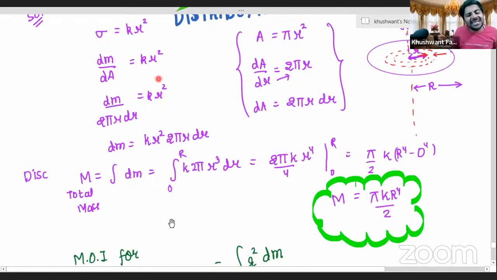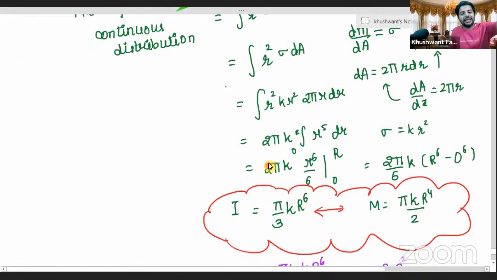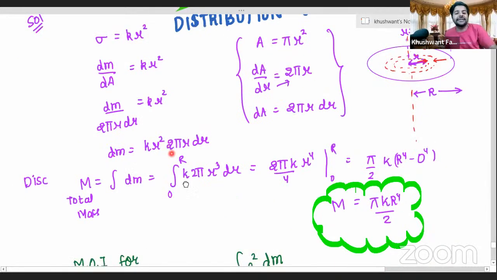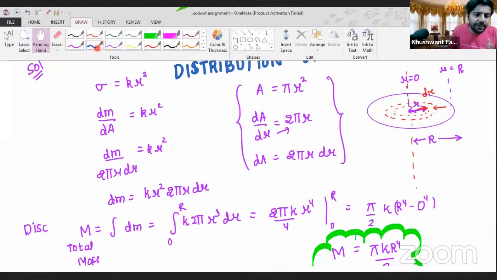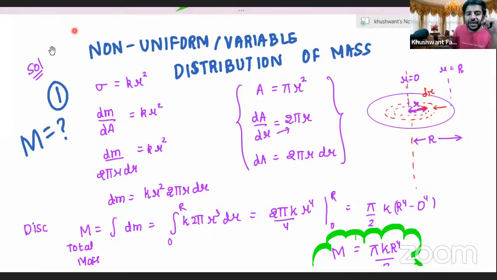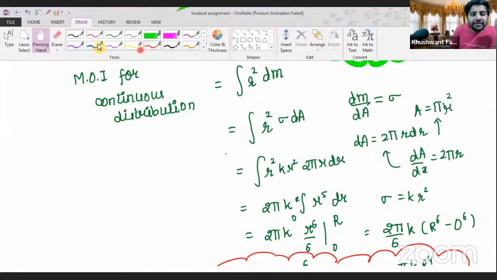In that case the same logic will hold. You can continue from the point we derived in the last question. But to make things clearer, we solved this question in 2 steps. In step number 1, we calculated mass. Whatever was given, sigma is equal to kr square, which is equal to dm by dA. From here, we integrated and calculated the value for mass. Then step number 2, we calculated the moment of inertia.